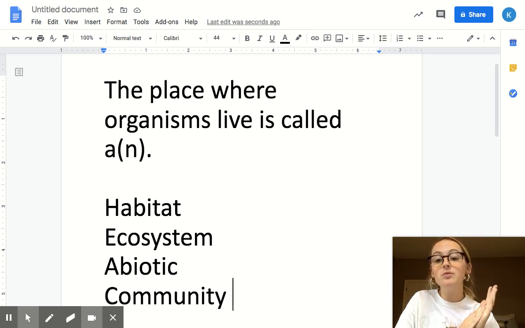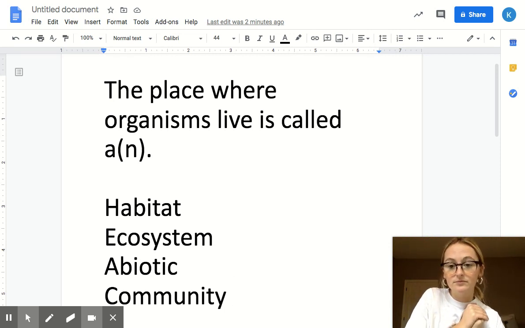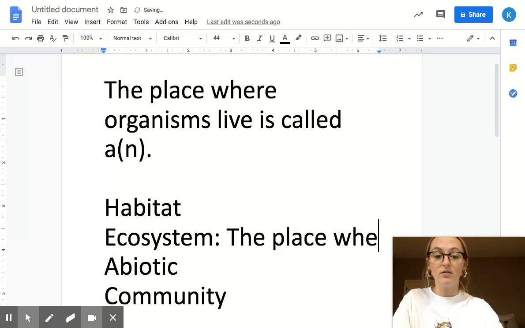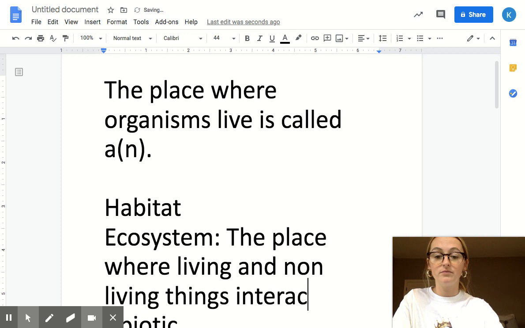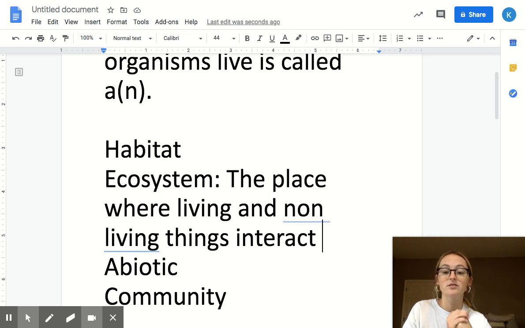Okay, so the place where organisms live is called: is it a habitat, ecosystem, abiotic, or a community? Go ahead and remember what answer you put in. All right, let's go through understanding what each of these words mean. Let's start with ecosystem. What is the ecosystem? Yeah, the place where living and non-living things interact.